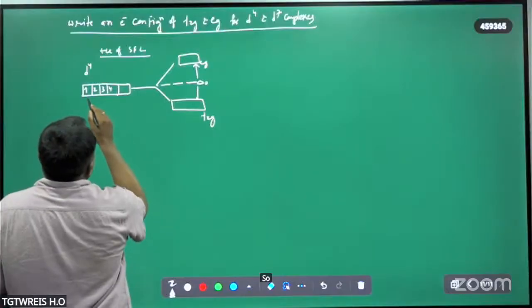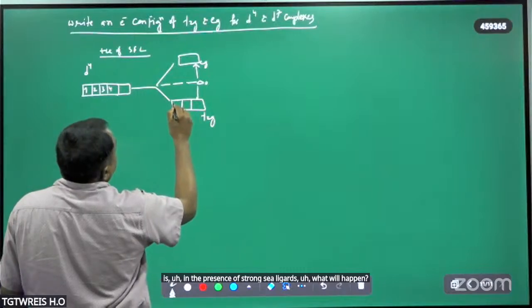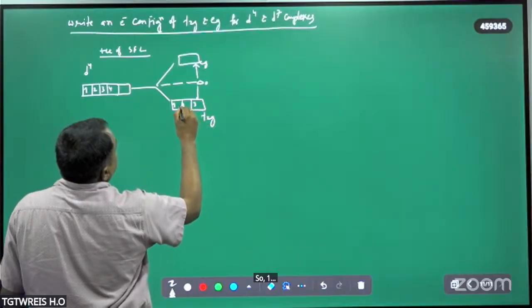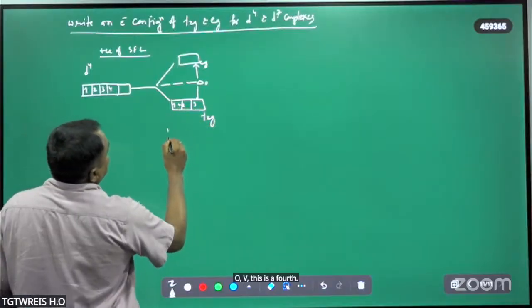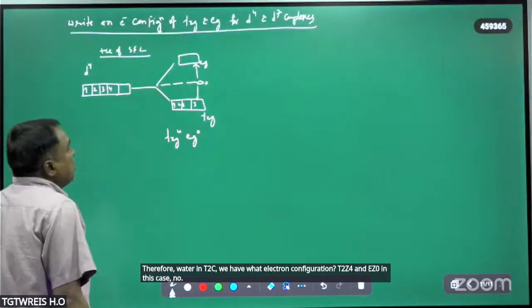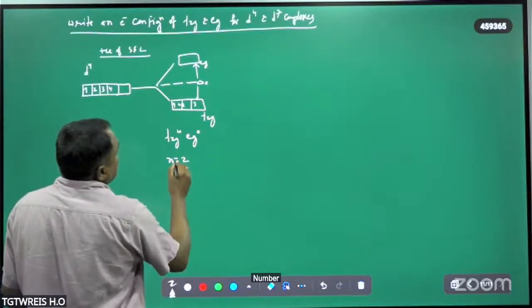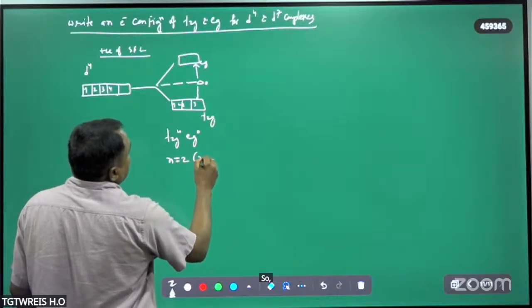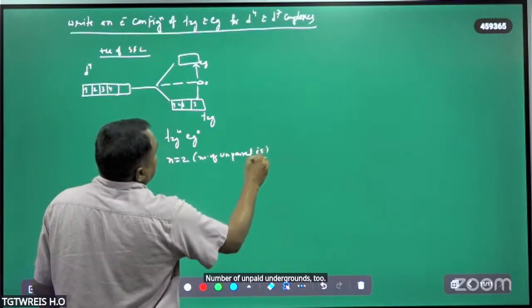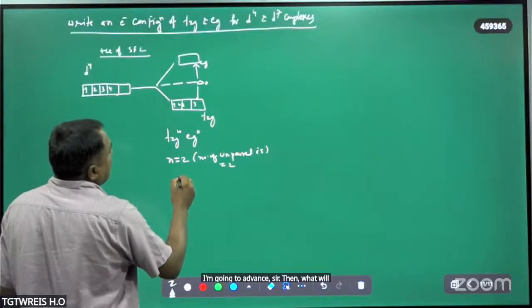So in the presence of strong field ligands, what will happen now? Electron distribution takes place against Hund's rule. So 1, 2, 3, this is the fourth. Therefore, the electron configuration is T2g 4 and Eg 0 in this case. So the number of unpaired electrons is 2. If unpaired electrons are there, this will be paramagnetic.